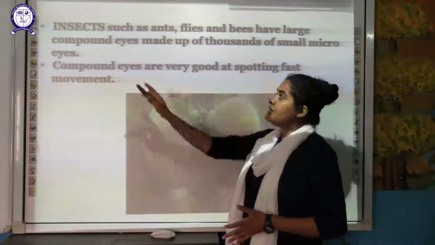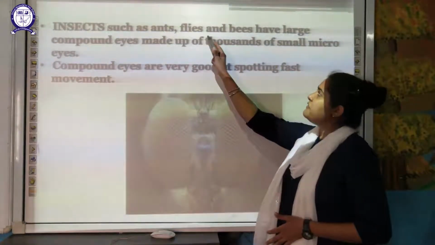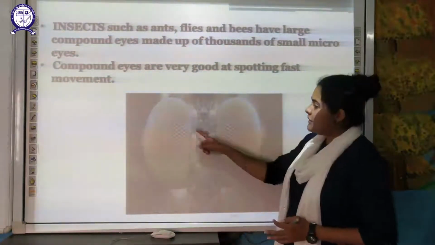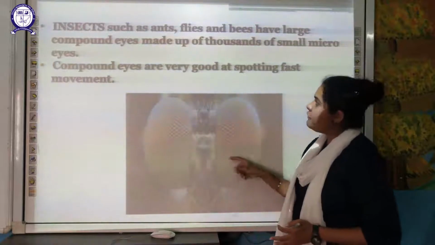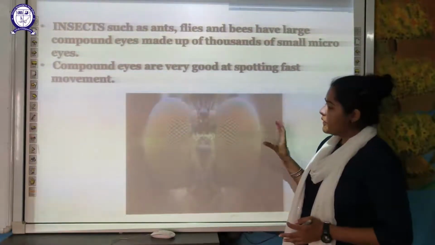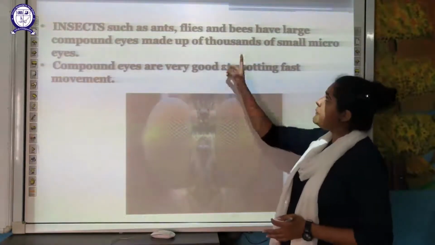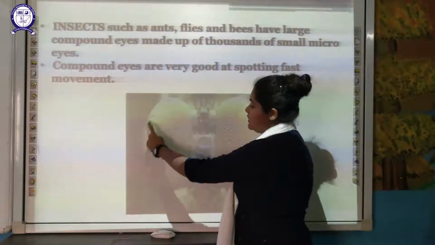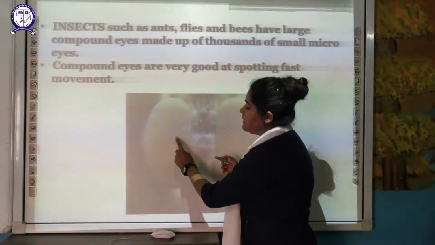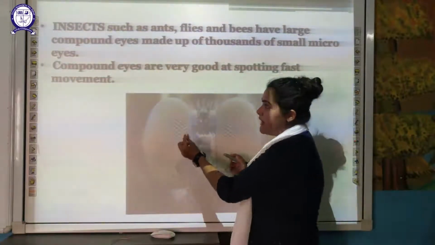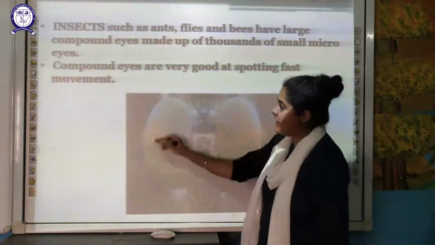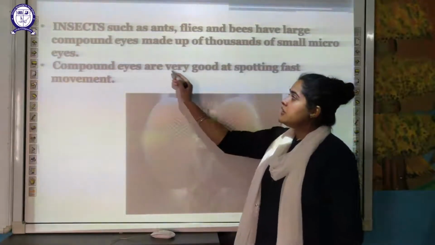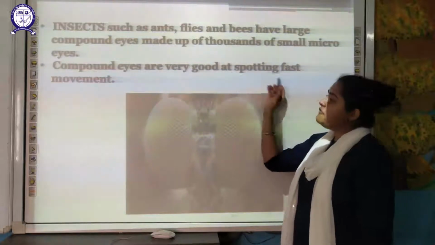If we talk about insects, insects like your ants, flies and bees have very large compound eyes. These are the large compound eyes of an insect, of a fly, and these are made up of thousands of small micro eyes. In the diagram you can see, student, this is one compound eye, and inside this there are 1,000 small eyes. Because of these, insects have compound eyes.